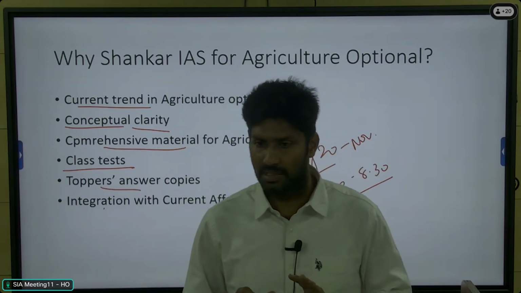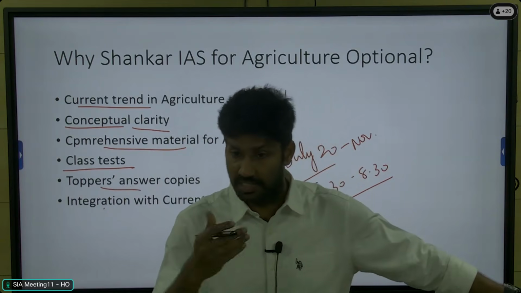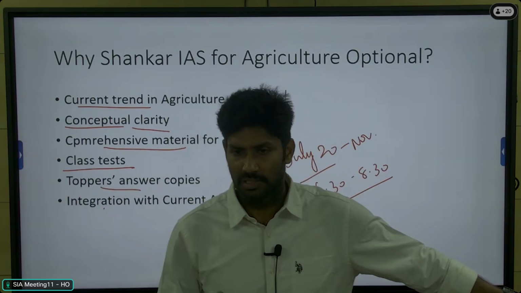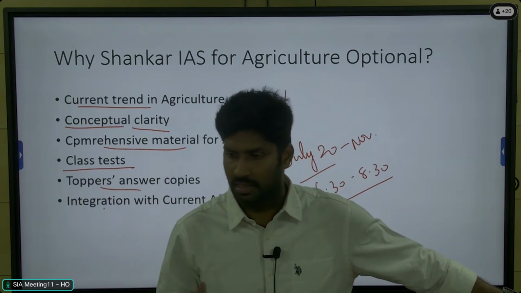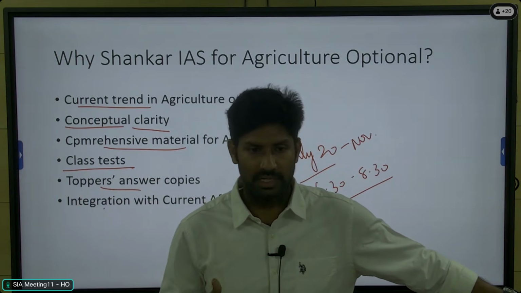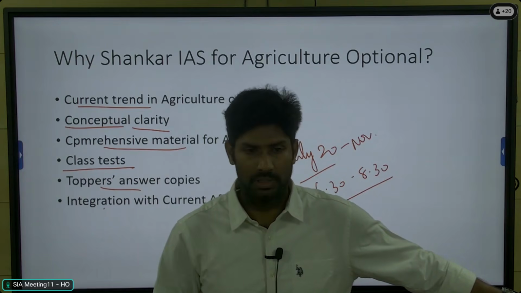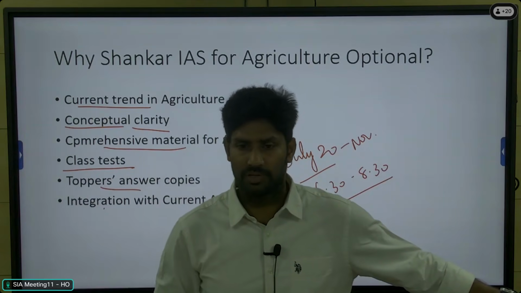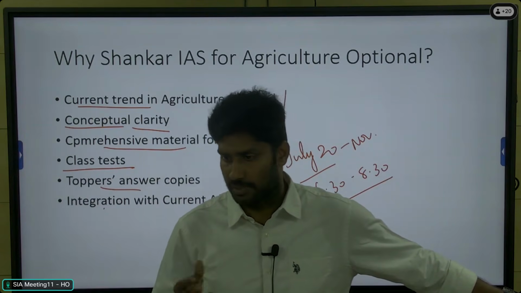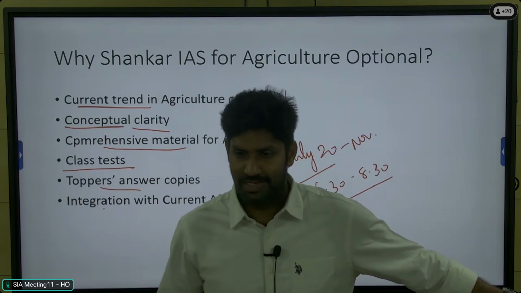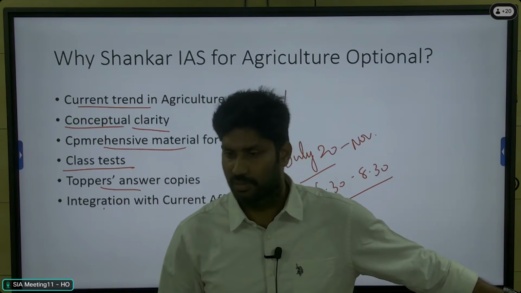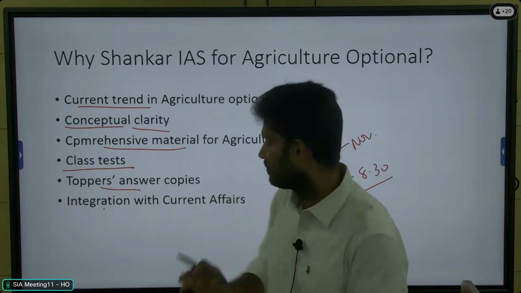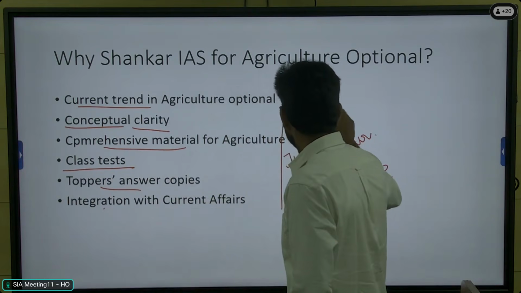So we are producing top scores in the agri optional paper consistently. In 2021, Swati, a Tamil Nadu topper, scored the highest mark at the all India level, 303. And again, in 2023, Megha from Bengaluru scored 285 in the agri optional paper. That was the highest score at the all India level. And again in 2024, 276 by Apsara, right? Consistently, last year also, 274 by one of the students. So recently, the scoring in the agri optional paper is in the range of 270 and above.